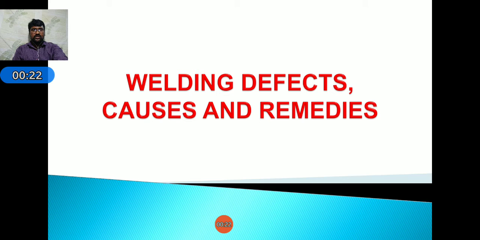During the welding process, some defects will be formed due to the irregularities and characteristics of welding, that is VI characteristics, the type of position, the efficiency of the welder, and the type of material and temperature. Due to all these conditions, some defects will be caused. In some cases we can accept them, and in some cases we will repair the defects.